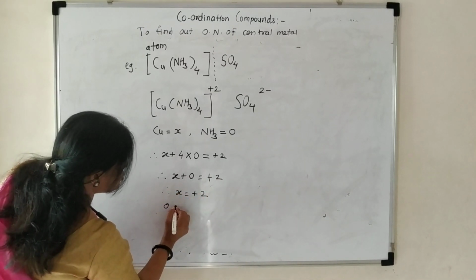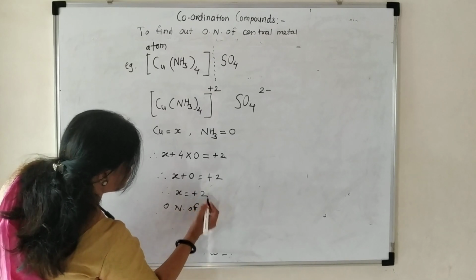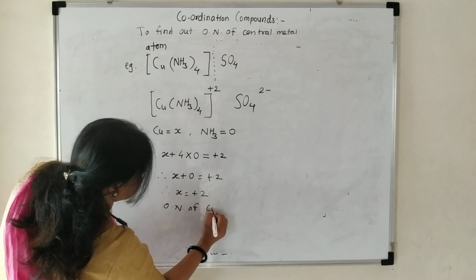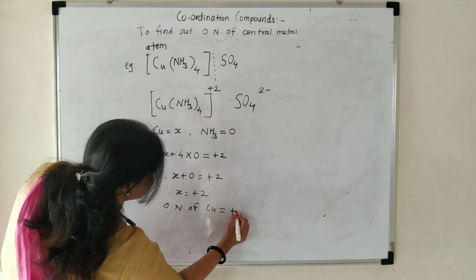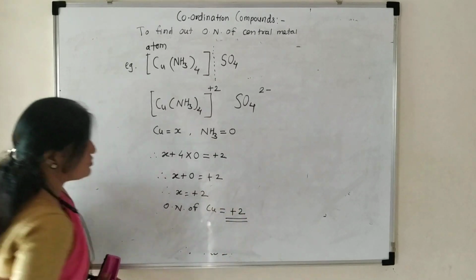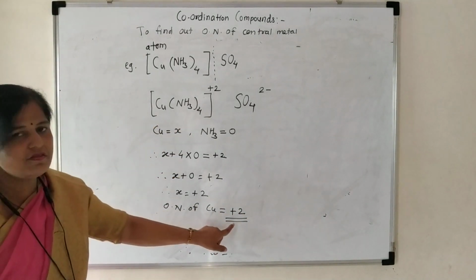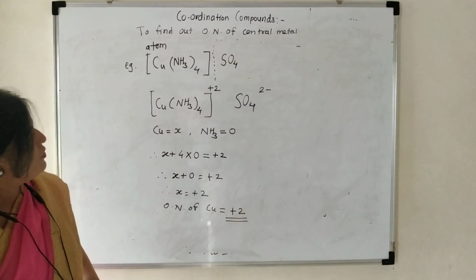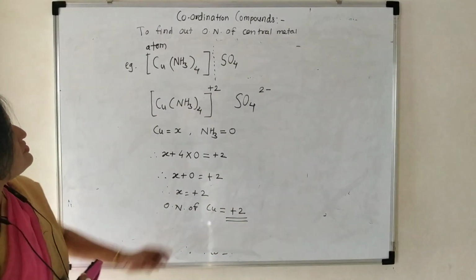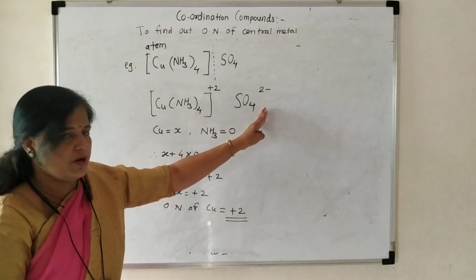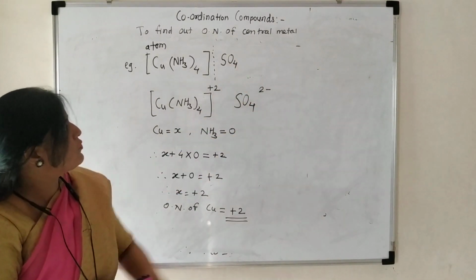This is the oxidation number of copper, equal to plus 2. Copper's oxidation number in this complex is plus 2. Okay. Now the next example. The previous one was an example of negative counterions.